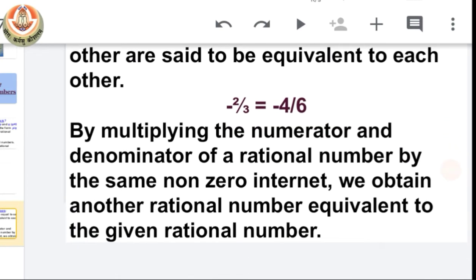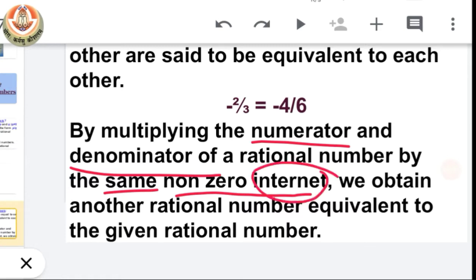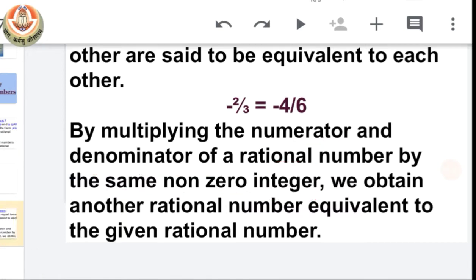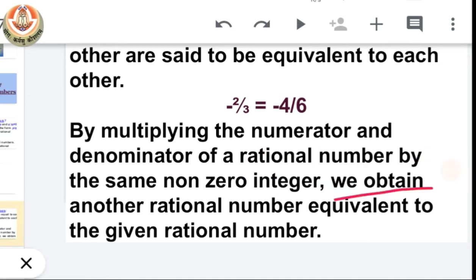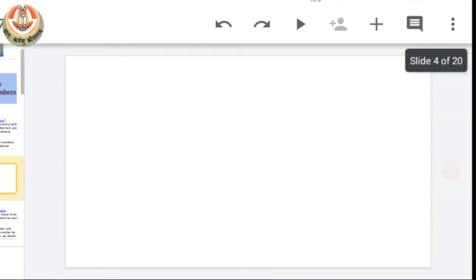By multiplying the numerator and denominator of a rational number by the same non-zero integer, it should be an integer, okay? By the same non-zero integer, we obtain another rational number equivalent to the given rational number. So let's see what that means.